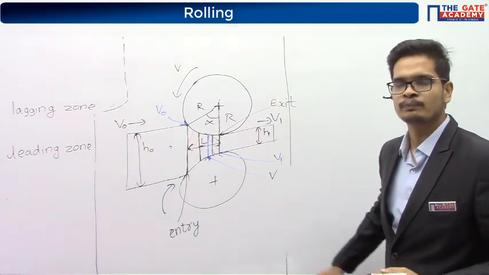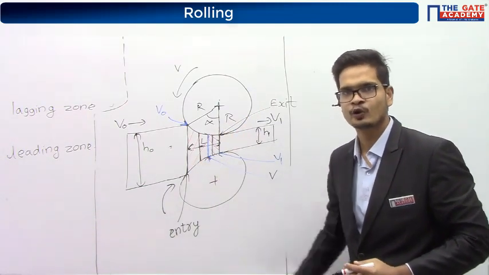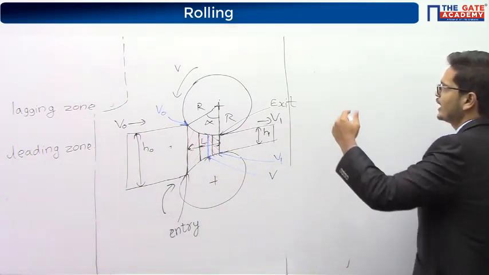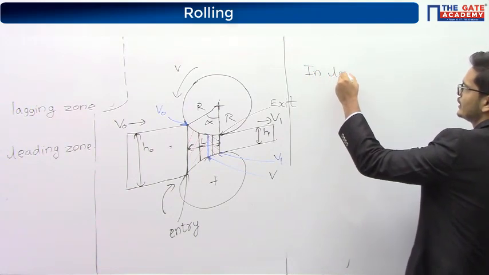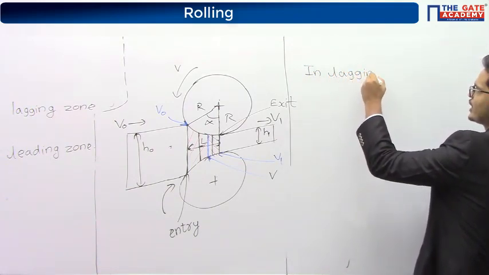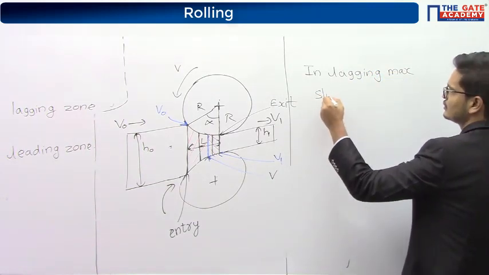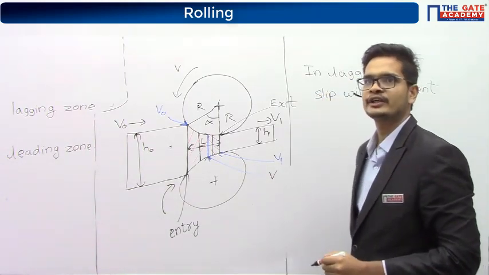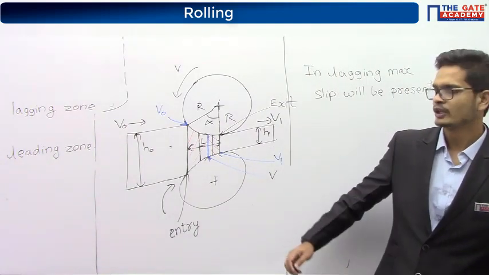Please tell me, in the lagging zone, maximum slip will be present at which point? The initial point, the start point. Very good, guys.